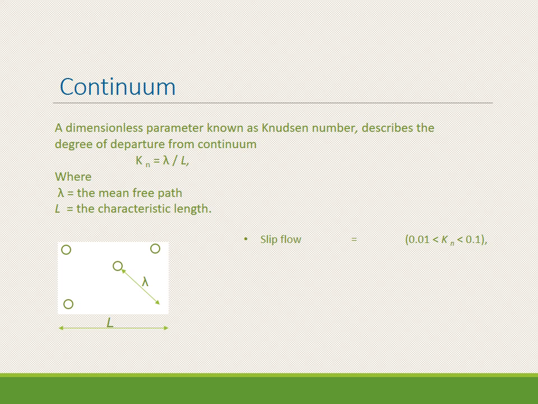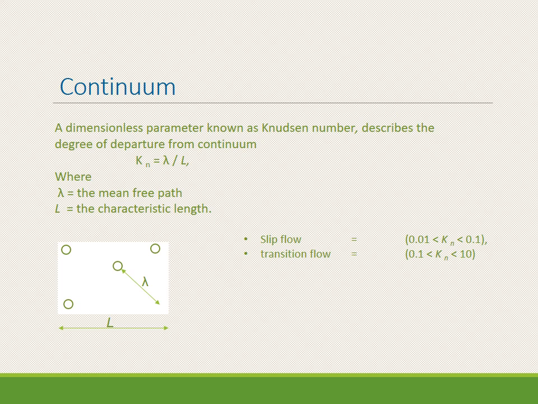If the Knudsen number is in the range of 0.01 to 0.1, the flow may be called slip flow, meaning the liquid will glide over the surface. There will not be any adherence of liquid with the surface, and it will freely move over the body, like the motion of a spacecraft in the vacuum or in outer space.